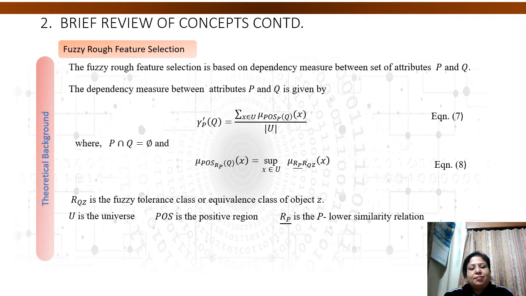This slide is on the mathematical formulation that has been used for fuzzy rough set feature selection. The fuzzy rough set feature selection uses the dependency measure between attributes P and Q given by the formulation in equation 7.